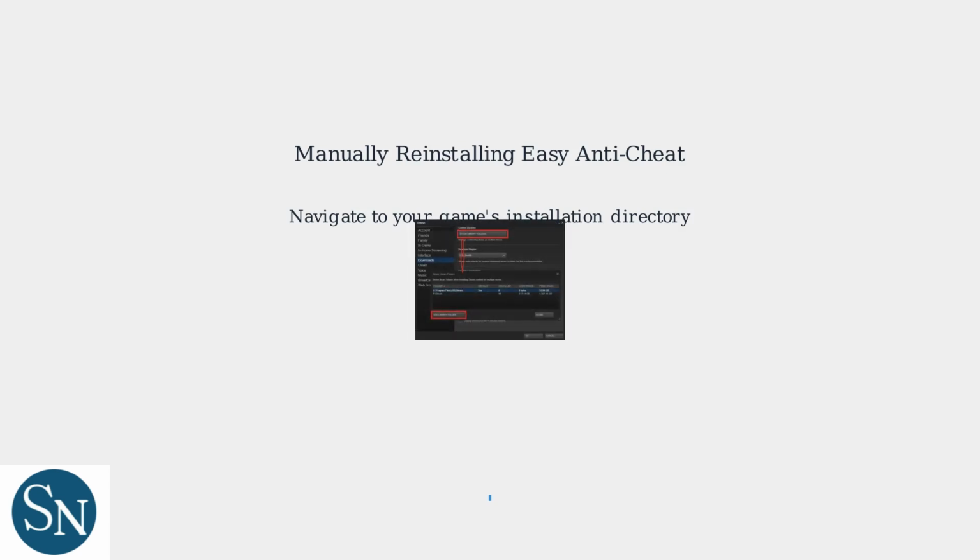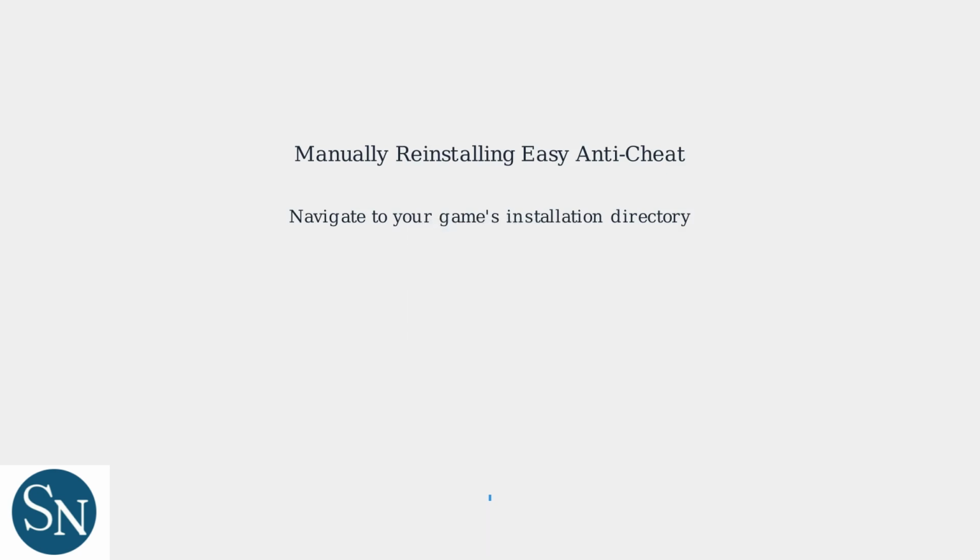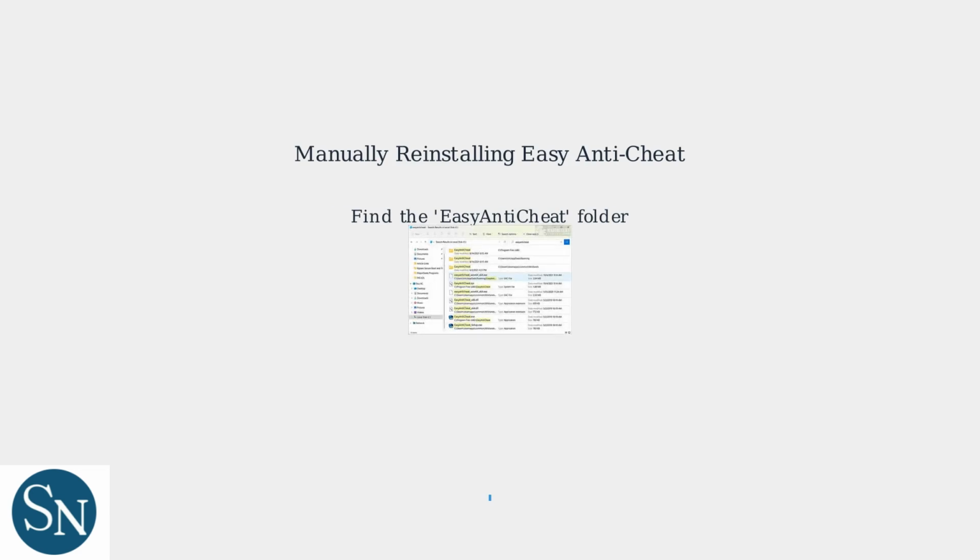If verifying integrity doesn't work, manually reinstall Easy Anti-Cheat. Start by navigating to your game's installation directory, usually under Steam Apps for Steam games or Epic Games folder for Epic titles. Once in the directory, find the Easy Anti-Cheat folder. This contains the necessary files for the anti-cheat system.